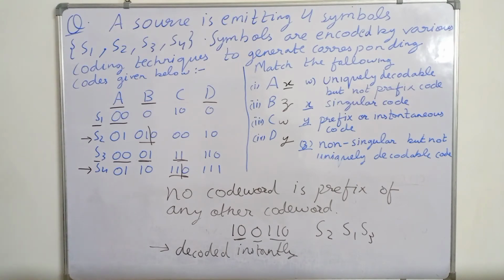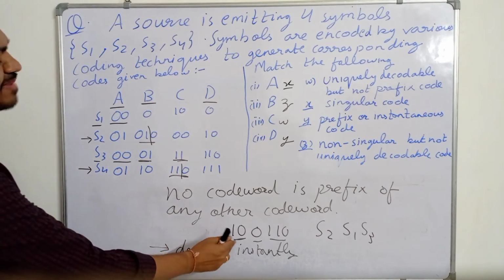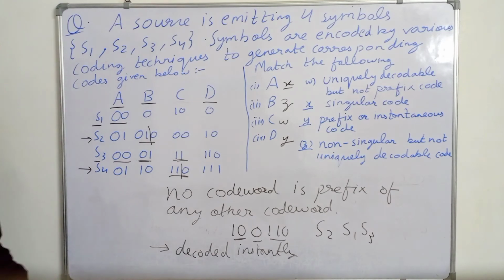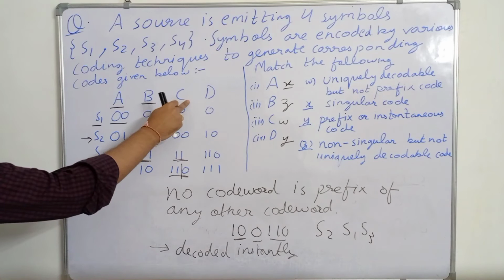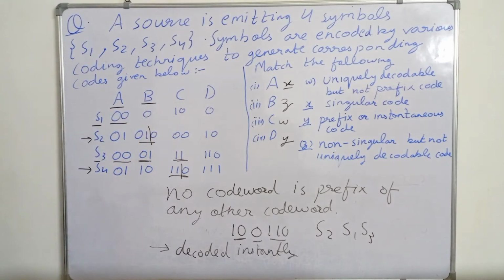So whenever we receive a code word and it matches any symbol, we can instantly decode it in D. But that is not possible in C, because C is not a prefix code or an instantaneous code. So an optimal code must be a non-singular code and it must be a prefix code.